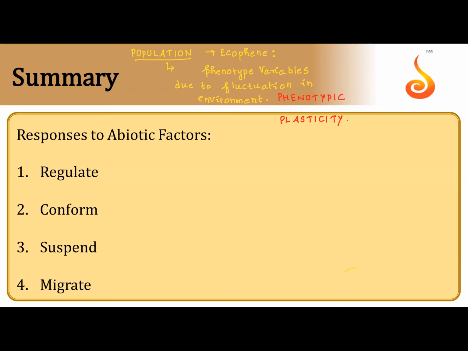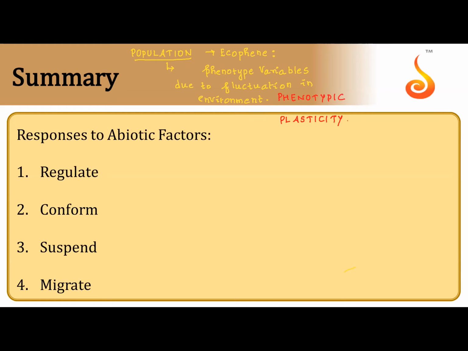Few have evolved to show resistance. Few have evolved to be performers even when there is a challenge. So one organism is showing a kind of adaptation or a variability in a phenotype. That is called as ecophene.